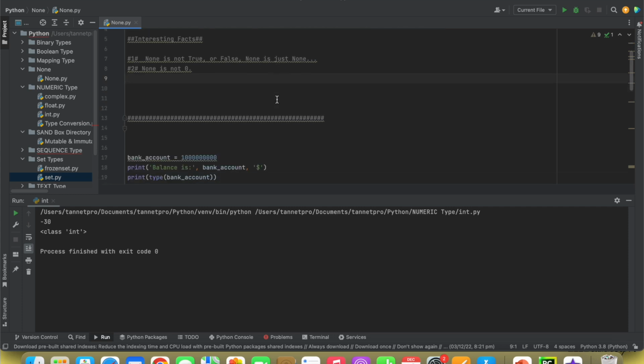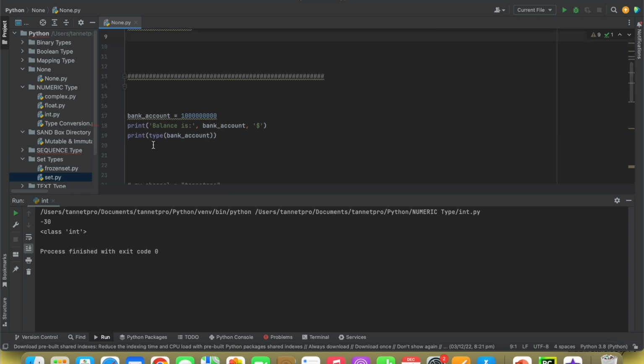Yeah. So let's understand with this small program. Here what I did, I created one variable, right, and I put a 1 billion number. Now I try to print this, I treat it as a bank account, right. If I run this program, it will show the balance is $1 billion, right. So your bank account balance is $1 billion. Now what I did, I made one variable with the bank account name and put 1 billion, then made it print, and I see the data type, right. What type is it? It's int type, right, as it is a whole number.